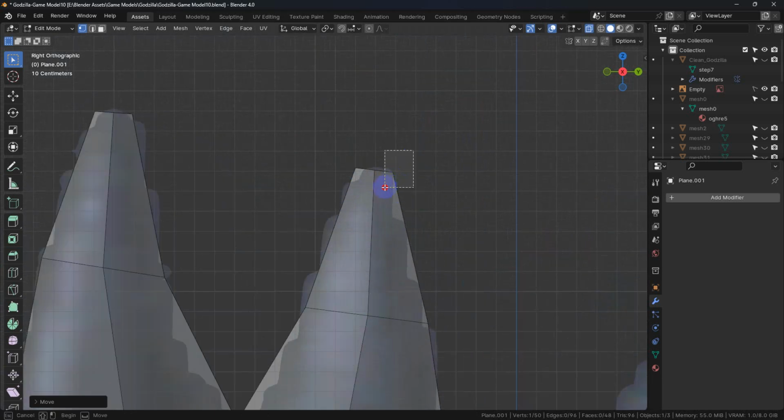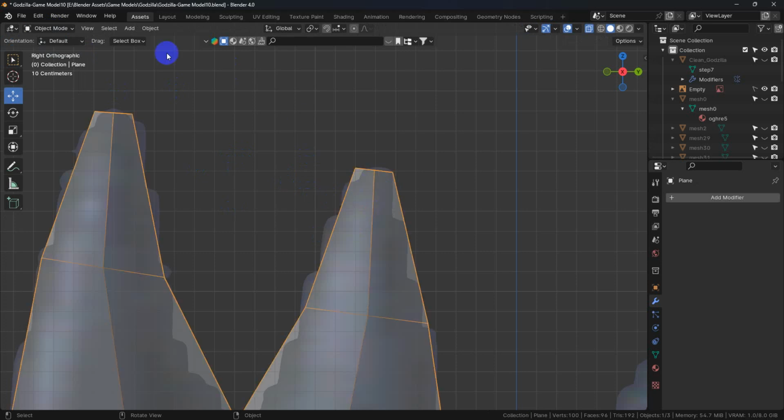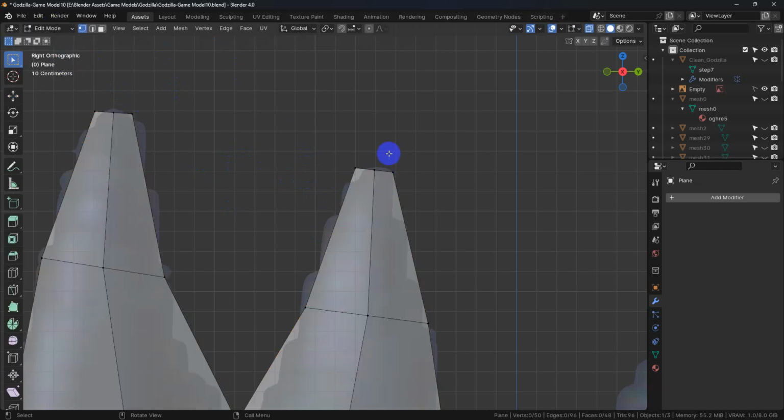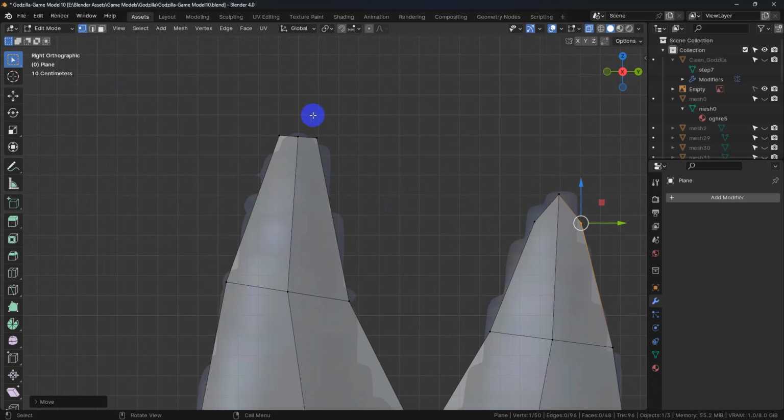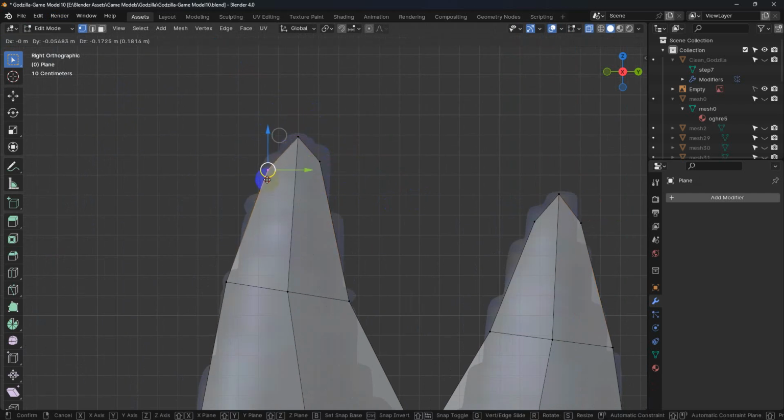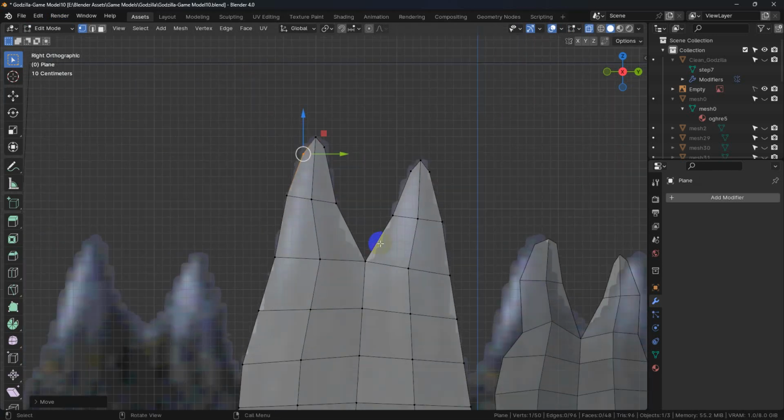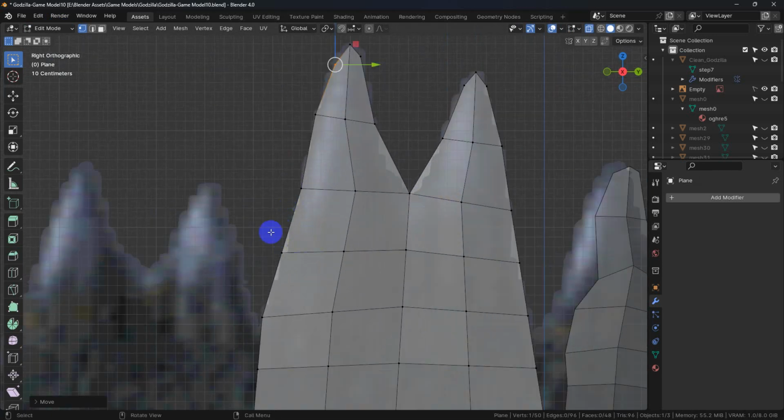And something that we didn't do with the other spikes that I kind of feel like we should have done is just round off these or make them more like a spike. When we get to the sculpting mode on the other parts, we'll go back and we'll fix that problem.